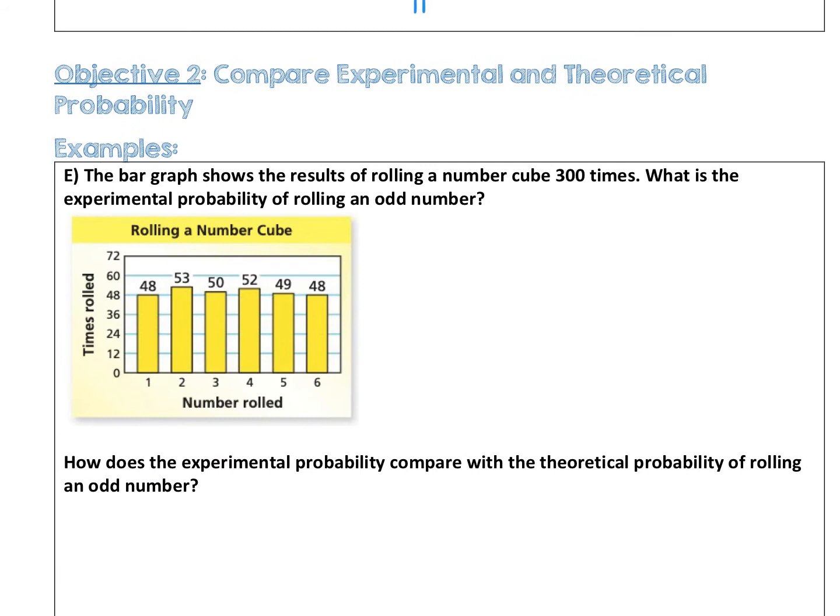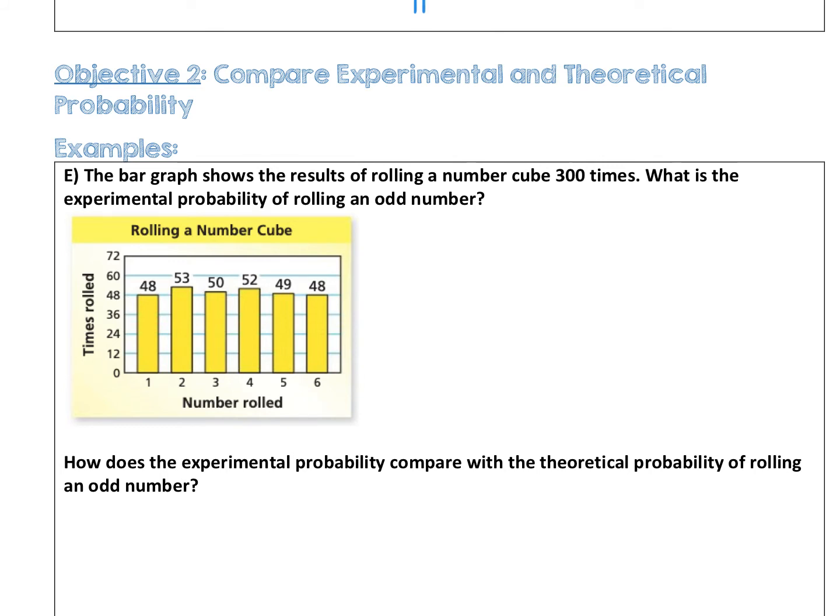Let's now compare experimental and theoretical probability. You did this in your coin toss. You performed an experiment, and you compared that experimental probability to what we theoretically should have gotten, which would be 50% red, 50% yellow. Now, the bar graph here shows the results of rolling a number cube 300 times. So not 50 times, 300 times. So they've performed the experiment more times.